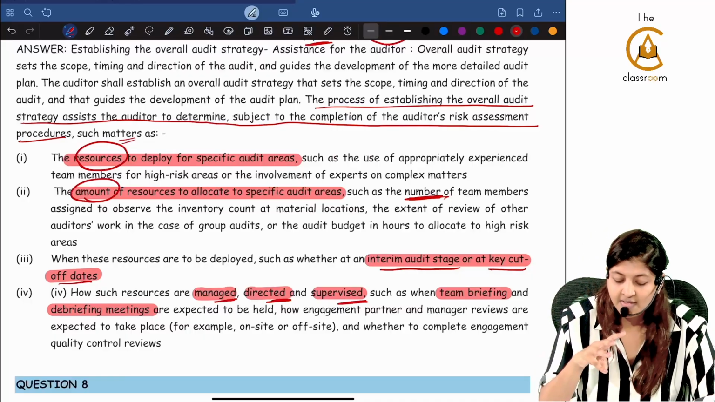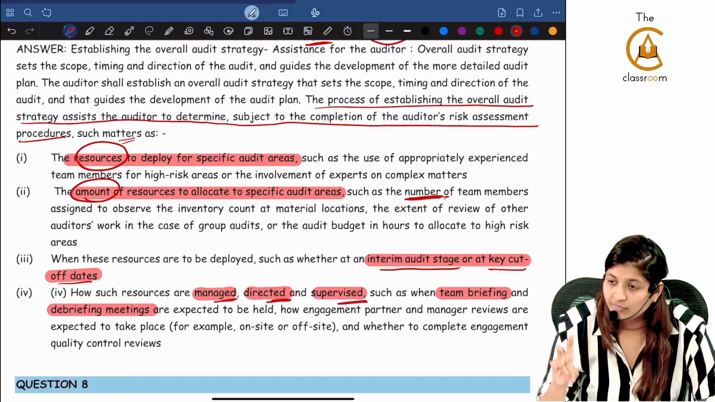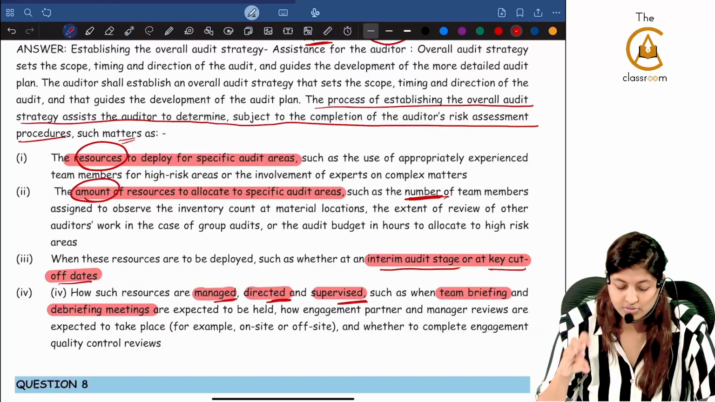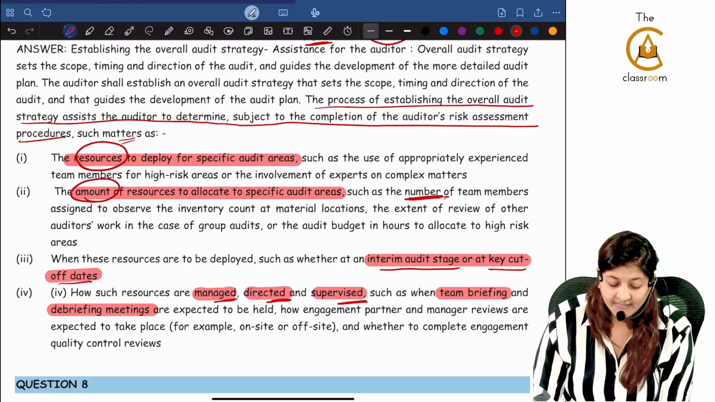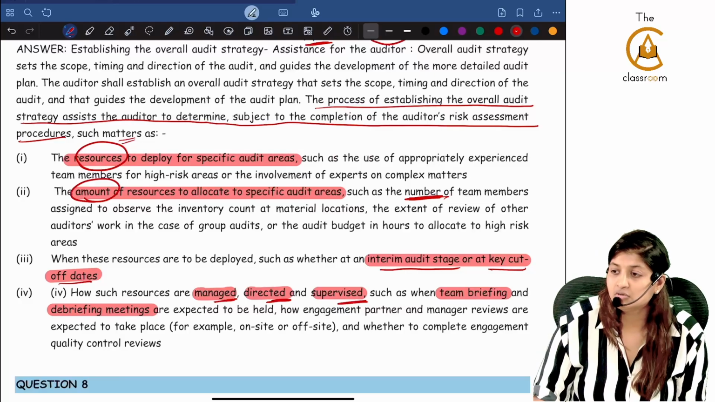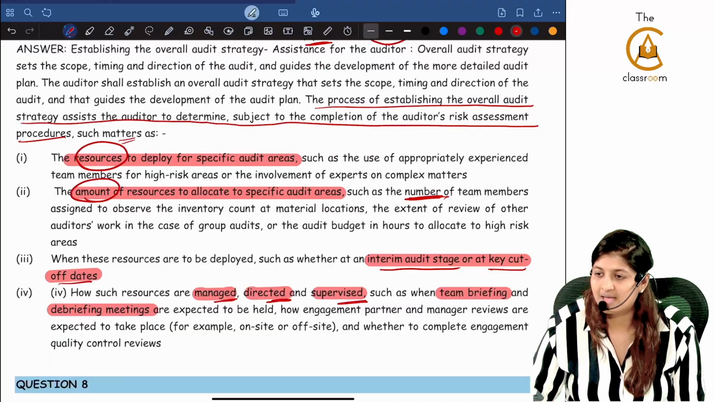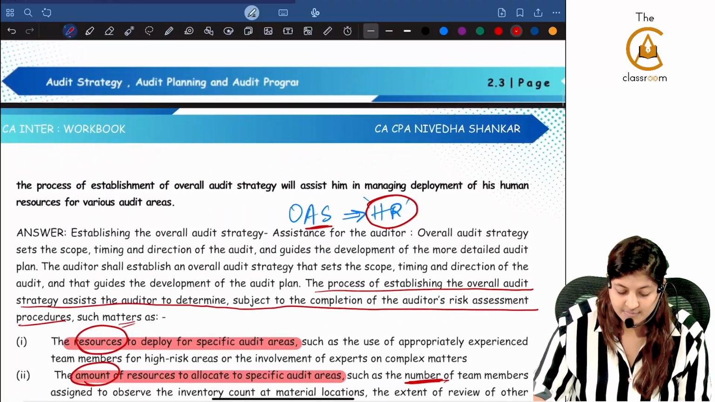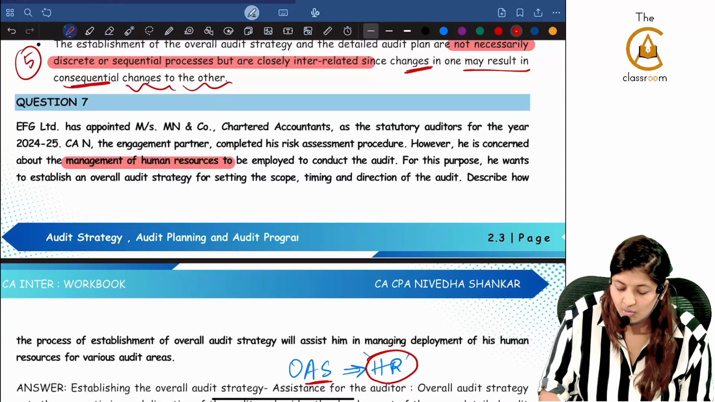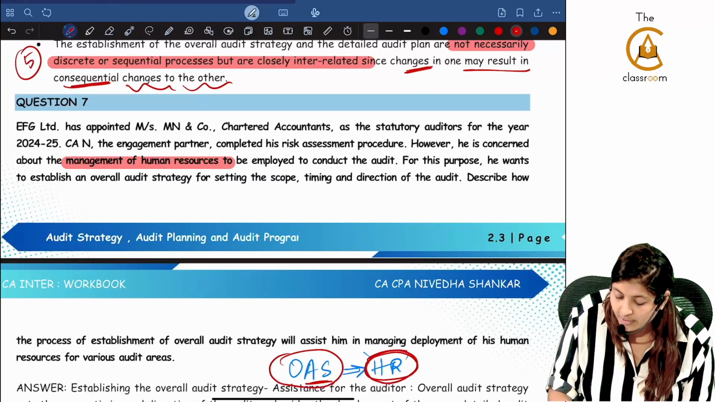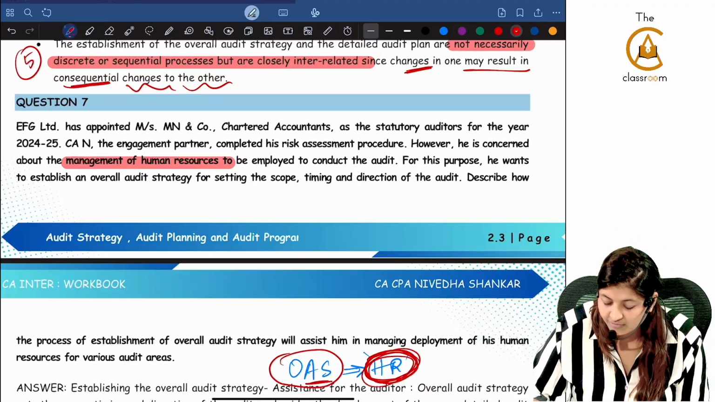The first one is the resources to be deployed for specific audit areas. The second is the amount of the resources, that is the number of team members who is going to be there. Third, whether these people are going to be there at the interim audit stage or at key cutoff date. How such resources are managed, directed and supervised, such as when briefing and debriefing happens in the team. 4 points with respect to the keyword here, management of human resources. Overall audit strategy will be there, human resources will be there. So when you are doing the overall audit strategy, how are you going to take care of the human resources?